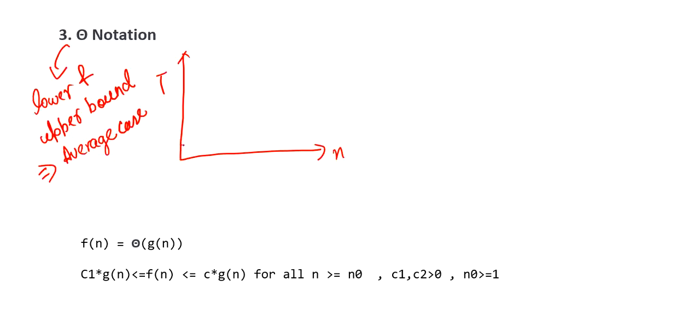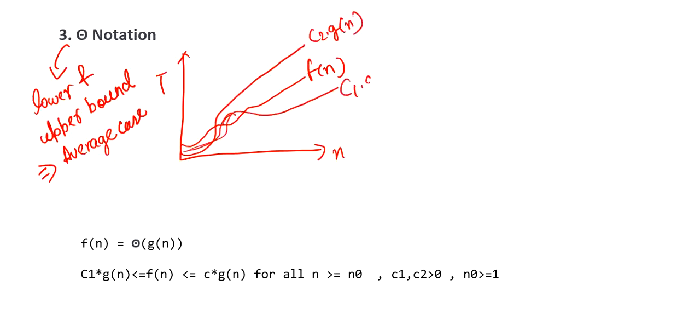So suppose this is our function f of n. This is another function, c2 into g of n, and c1 into g of n, right? So what is the upper and lower bound for this function? Our function f of n cannot go beyond this limit. So this is the upper bound, c2 into g of n. This is the upper bound for f of n.